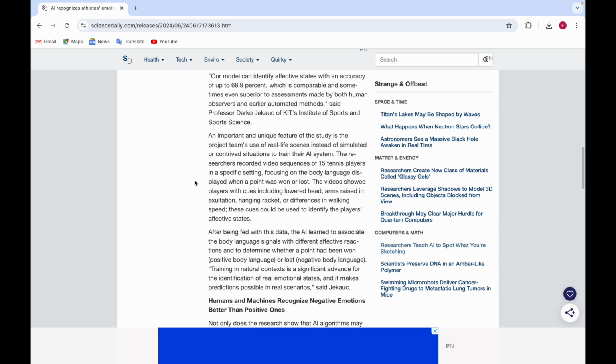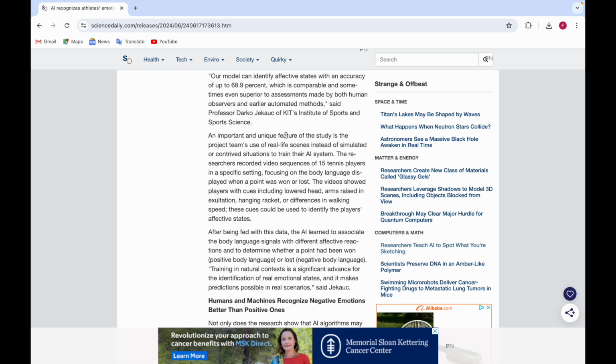They also said that one unique feature of the study was that they used real-life scenes, meaning these scenes were not simulated. They used real-life scenes to train their AI system. And also, the researchers recorded video sequences of 15 tennis players in a specific setting.